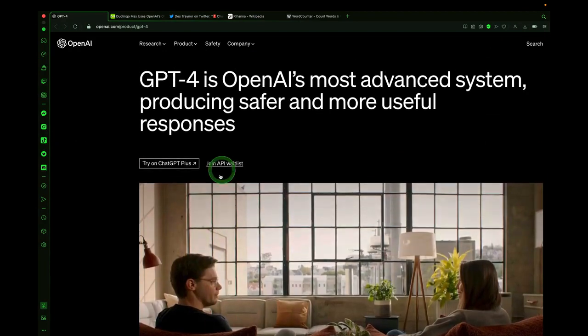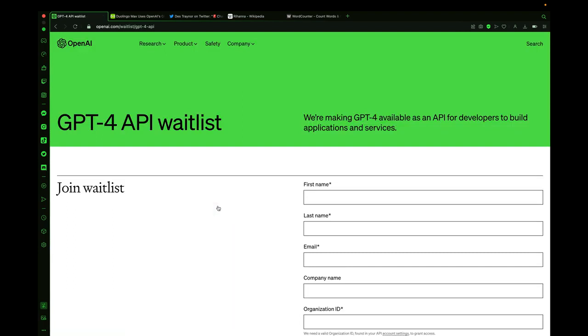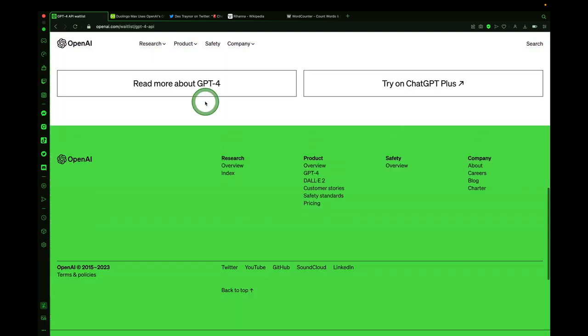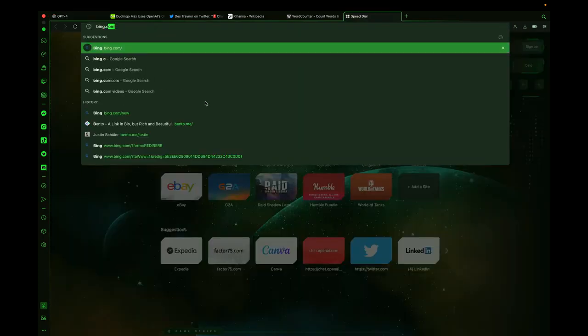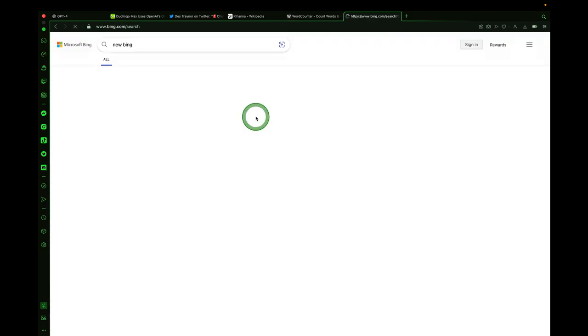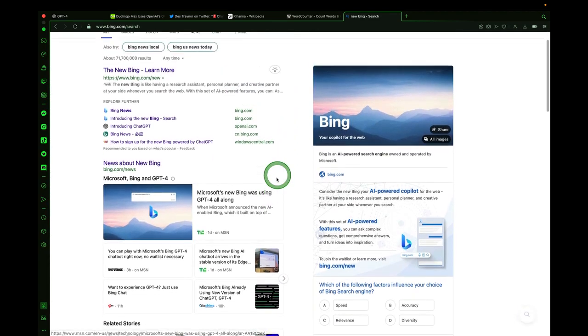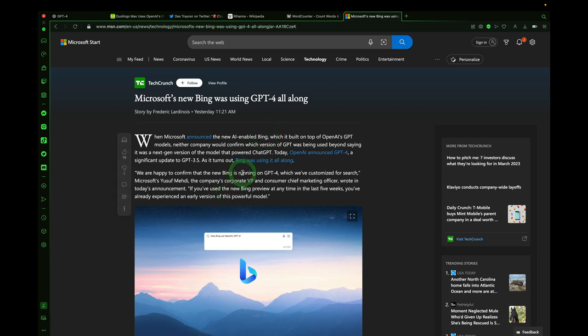Now, what really makes this model special is for developers. Developers, when they make applications, they can use this GPT-4 model inside of their own application with this thing called an API, an application programming interface. And there are a few developers that have already integrated GPT-4 inside of their platform. We did a video on one last week, and it was on the new Bing. If we go to the new Bing page here, if you've used Microsoft's new Bing, it was using GPT-4 all along, and we had no idea.